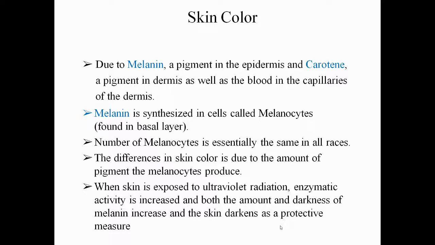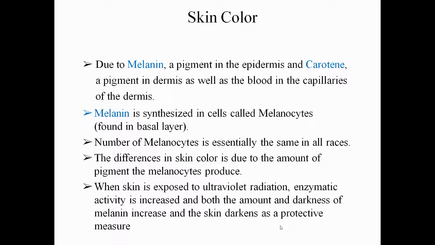Melanin is synthesized in cells called melanocytes, which are found in the basal layer of the epidermis. The number of melanocytes is essentially the same in all races. The difference in skin color is due to the amount of pigment the melanocytes produce.